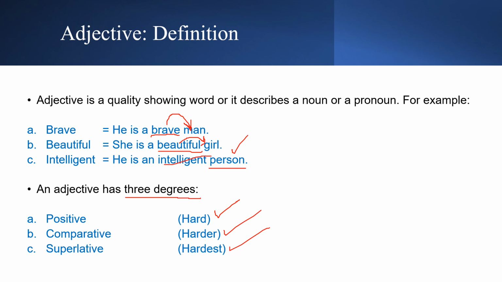Okay, so why do we have 3 degrees? Because sometimes we try to compare things. Sometimes we don't compare things. For example, if we say he's a brave man, if we go back to this sentence, we are not comparing this man with any other person.